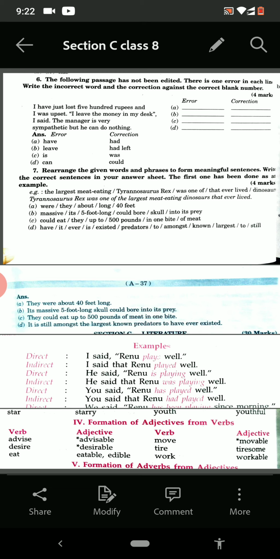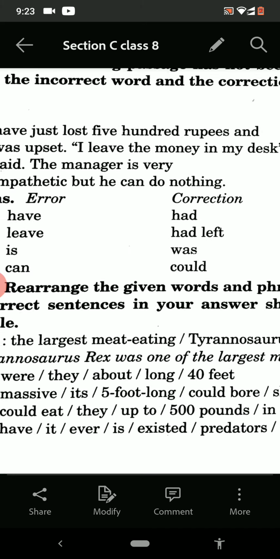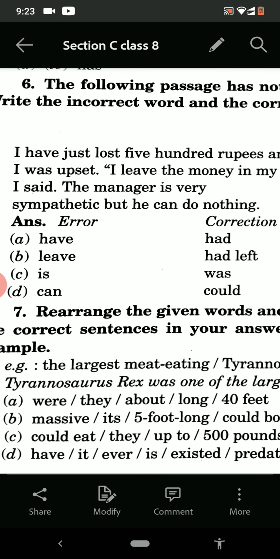So today I have taken 2 topics. One is direct and indirect speech, and the other is formation of words. First of all, let us see the passage that is not edited, which means the mistakes are there and we have to underline the mistake in that particular line and write the answer in the space provided. So let us read what that is.